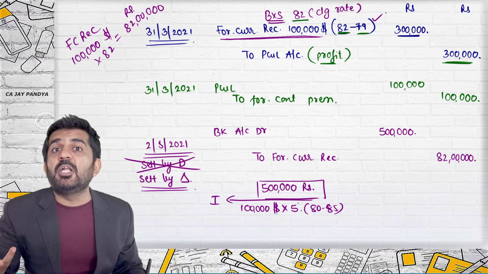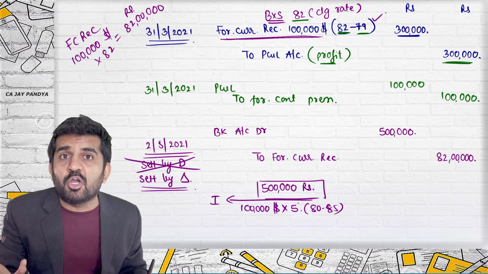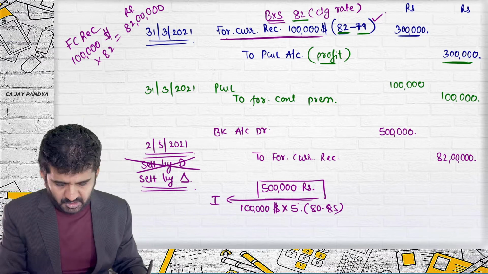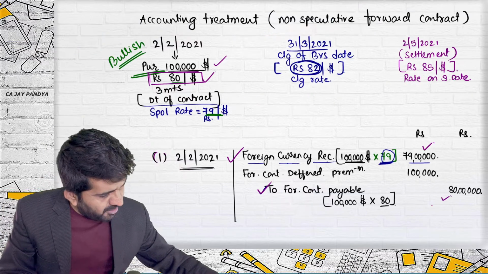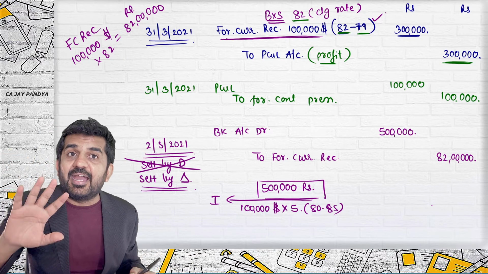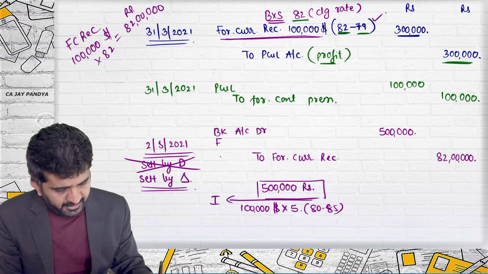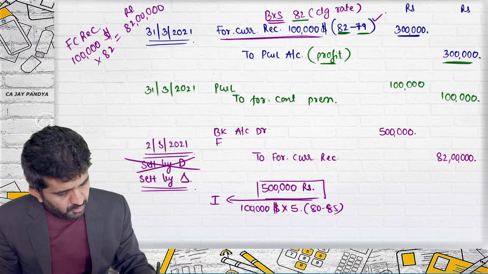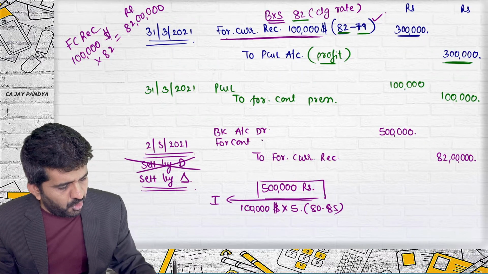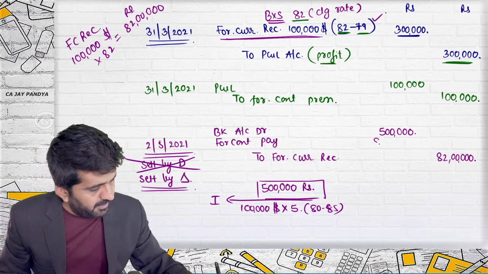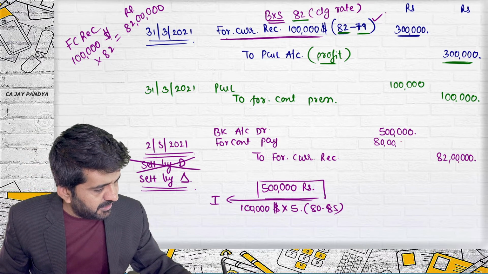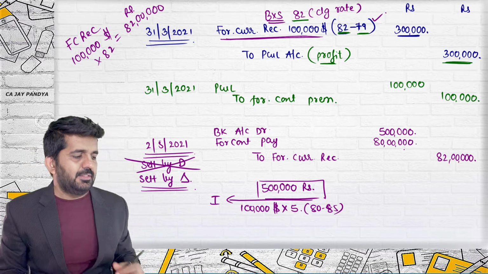But the payable should also be cancelled. Now you are no longer paying 80 lakh rupees also. So you have recorded a payable of 80 lakh rupees as credit. Now it should be debited and cancelled. Foreign forward contract payable is how much? 80 lakhs.